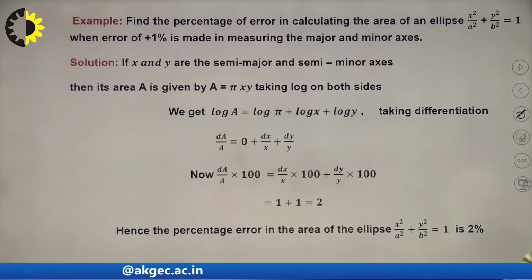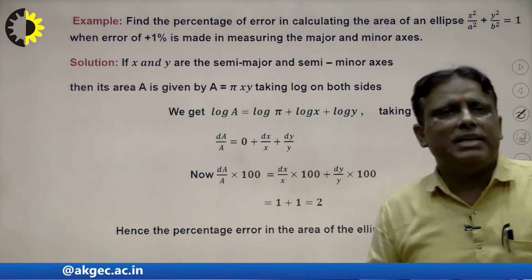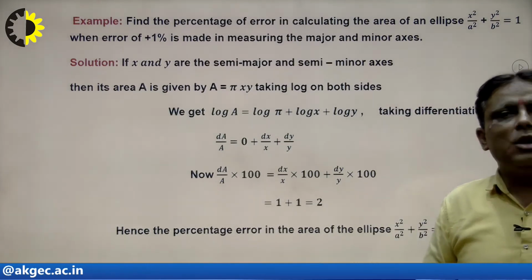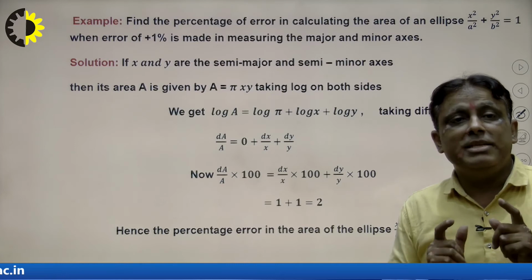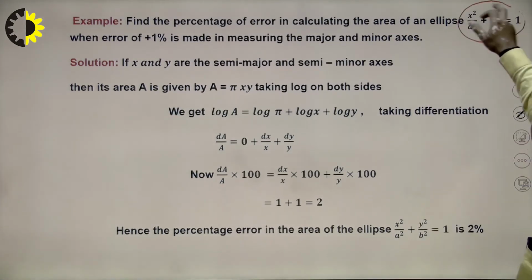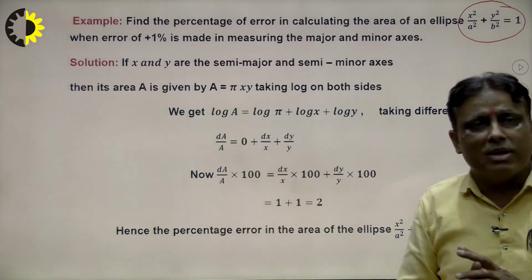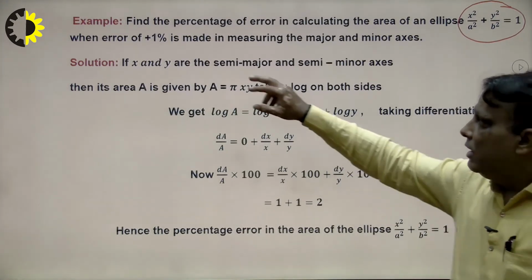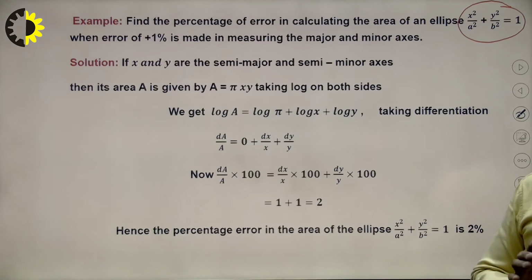Next problem is to find the percentage of error in calculating the area of an ellipse. That means the area of an ellipse is studied at the 12th level. This is the equation of an ellipse, and the student knows the area of an ellipse. That means the formula is not given here. When an error of plus 1% is made in measuring the major axis and the minor axis. Plus means increasing, minus will be decreasing here.